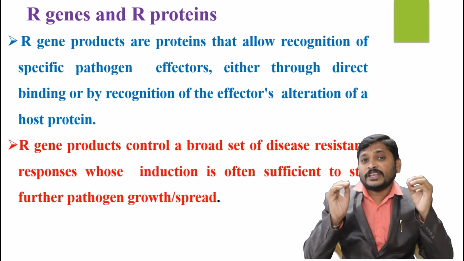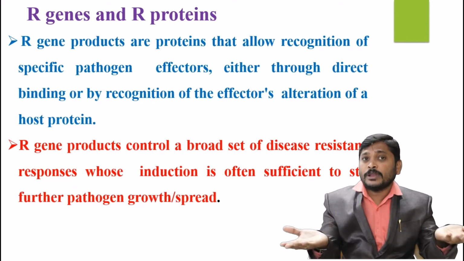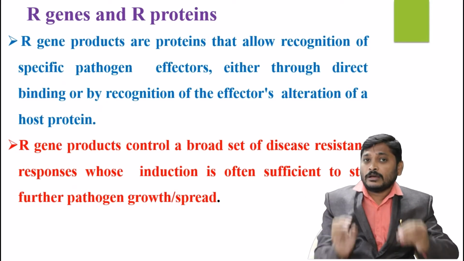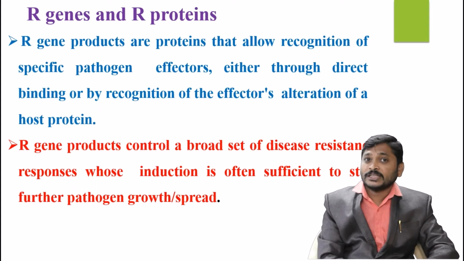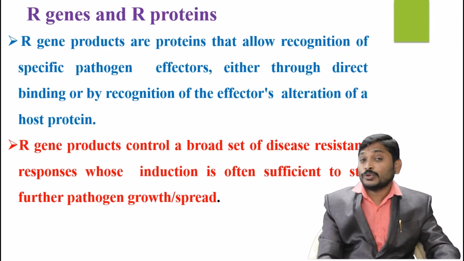In such a way, if any molecule possesses antibacterial, antimicrobial or antifungal activity, that type of effector is very crucial and very important. They have much more weightage than the others. These are highly sufficient to stop further pathogen growth and spread. So they are very important. Coming to the other strategies.